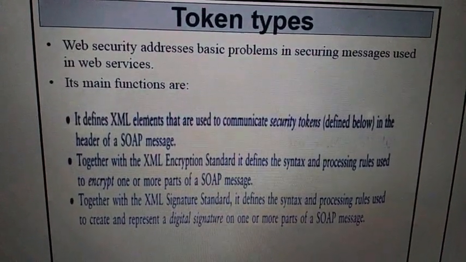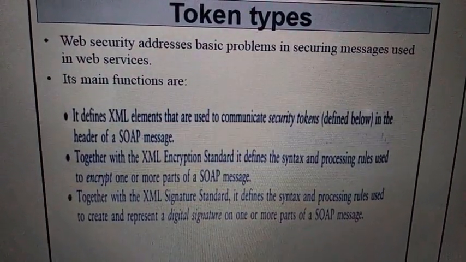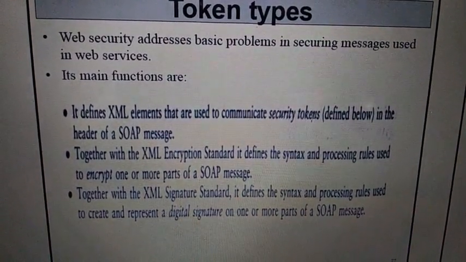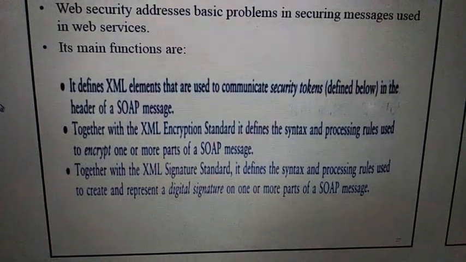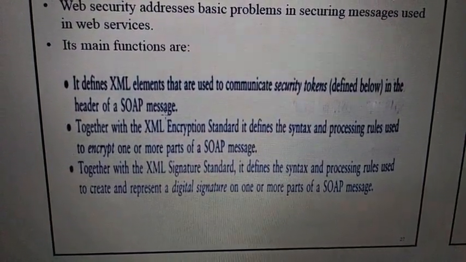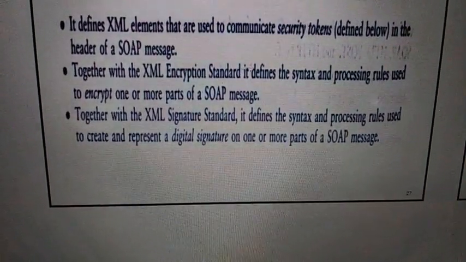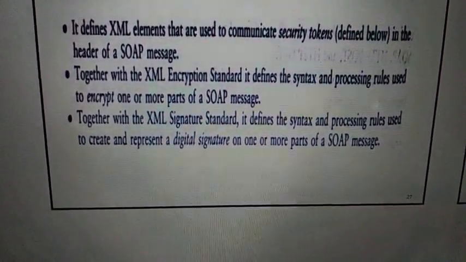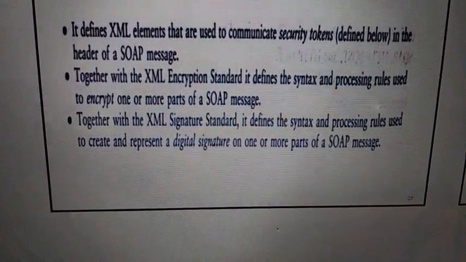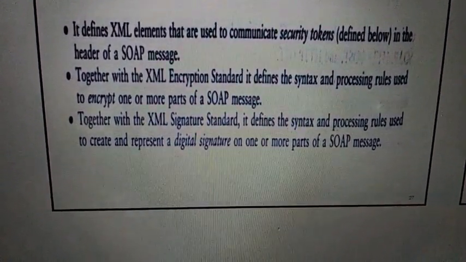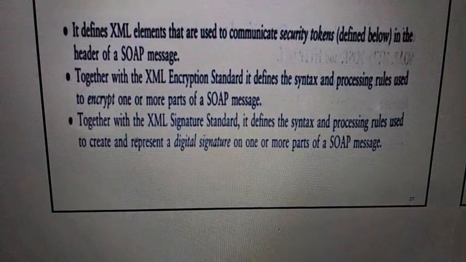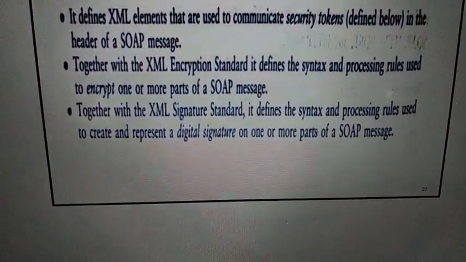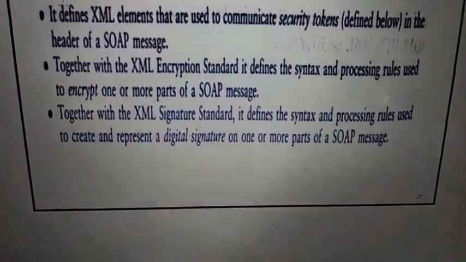Then it has three main functions. It defines XML elements that are used to communicate security tokens, right? So those are used in the header of a SOAP message, that is what we saw. Then, together with the XML encryption standard, which defines syntax and processing rules to encrypt one or more parts of a SOAP message. Then the signature standard defines syntax and processing rules to create and represent a digital signature on one or more parts of a SOAP message. So see, this is very simple.